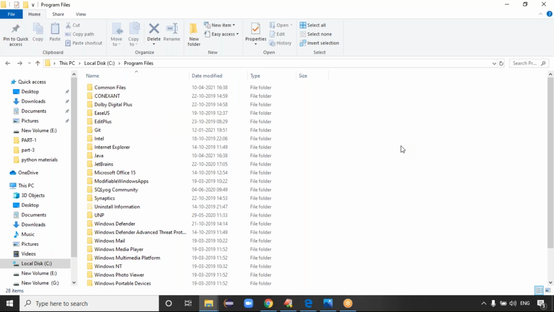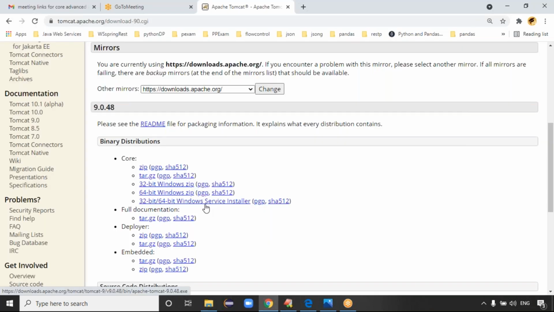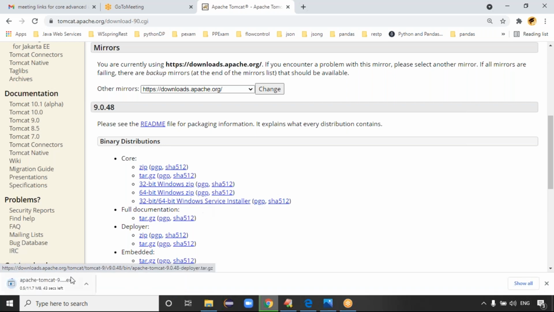Okay, so you try to download now itself. Just click on this file, guys. Once you click on this file, the download will start automatically. This is downloading the Apache Tomcat 9 exe file, right? Yes. This is downloaded. Just double click on this file, guys. Then installation will start, right? Yeah, installation will start.